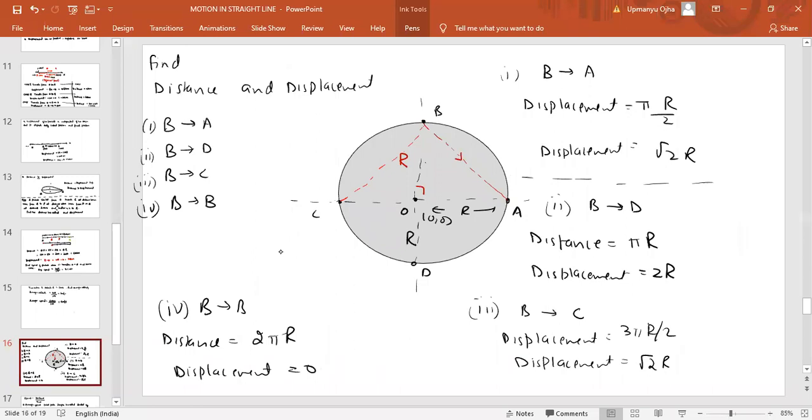You can say speed, but velocity is different from speed. Speed only has magnitude. Velocity has direction also. So when I'm talking about velocity, I will mention the direction also, that a particle is moving from A to B. So the direction is also there.